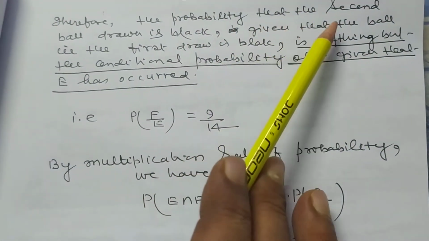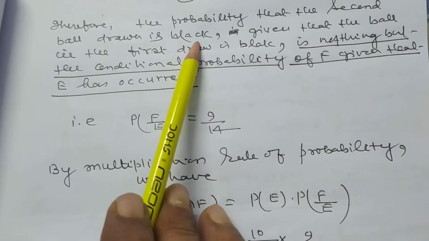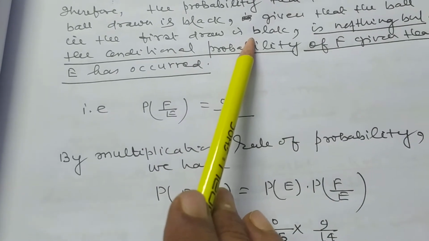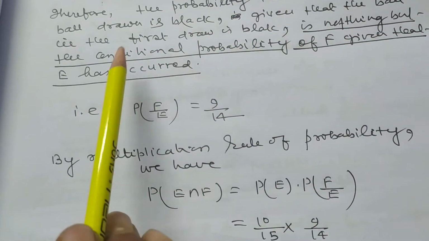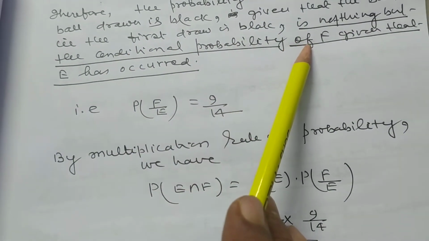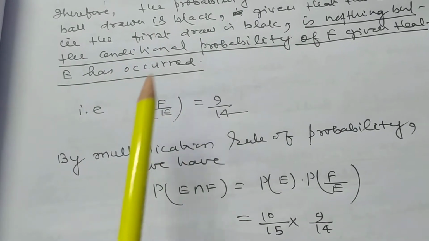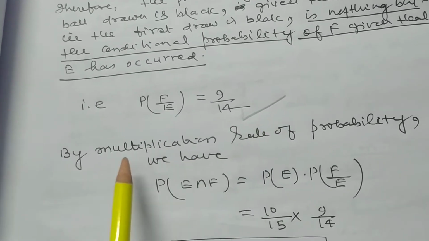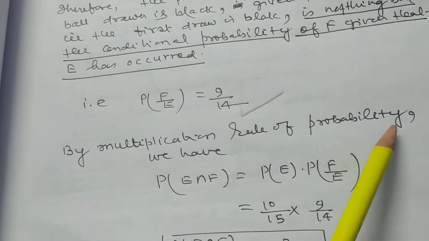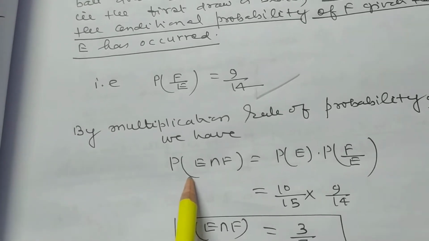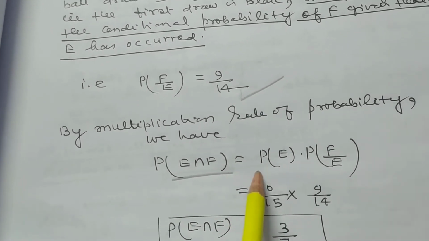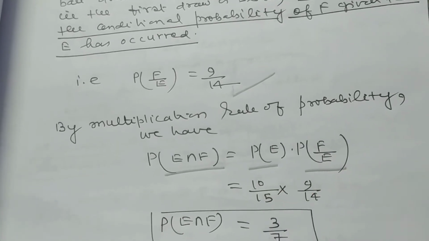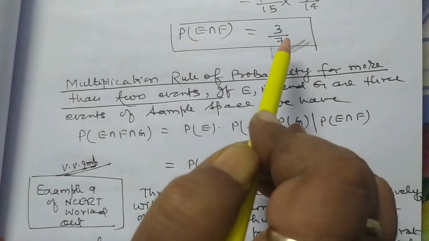Therefore, the probability that the second ball drawn is black, given that the ball in the first draw is black, is nothing but the conditional probability of F given that E has occurred. So P(F|E) is equal to 9 by 14. By the multiplication rule of probability, we have P(E intersection F) equal to P(E) into P(F|E). So it will be 3 by 7.